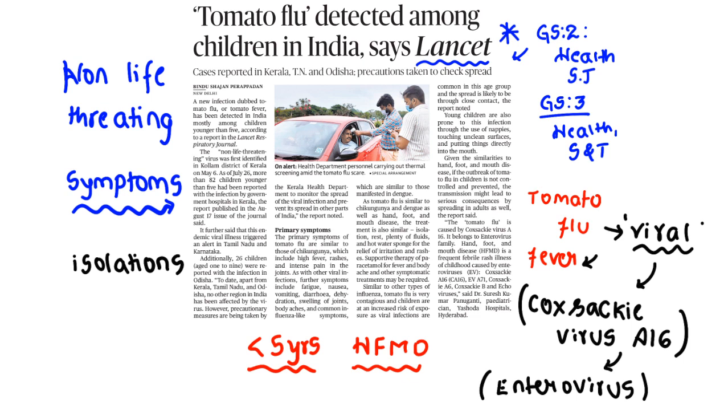Clear? So similar to other types of influenza, they are saying tomato flu is also very contagious in nature. Contagious means it can spread from one person to another person. Clear? The contagious nature is very difficult to control unless the affected persons are isolated.